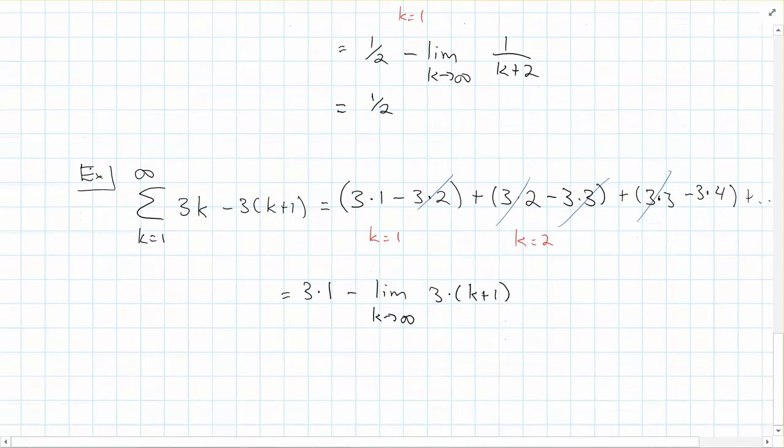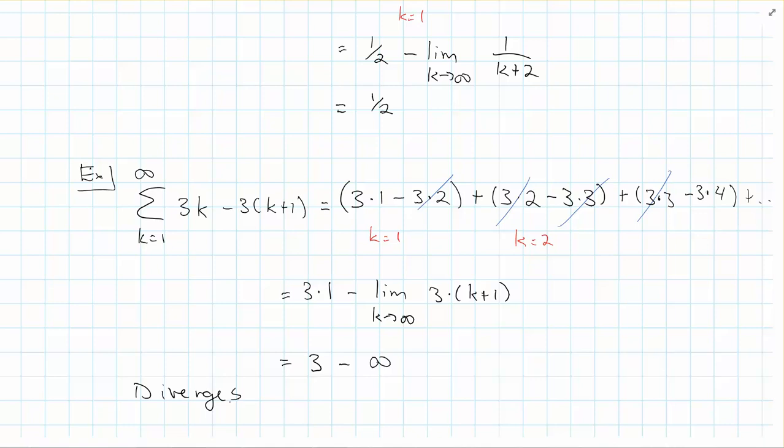But wait a minute here. This would be 3 minus, and this limit is negative infinity. So this actually diverges. You don't have to say it diverges to negative infinity, although that's what it does. But this series diverges. So just because it's telescoping doesn't mean it actually converges.